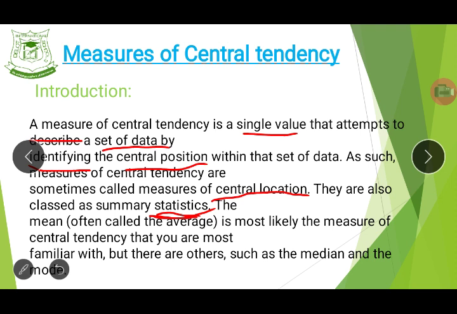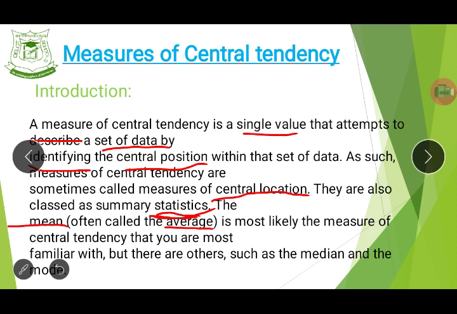Now, one of them is the mean, which we often call the average. This average is most likely the measure of central tendency that you all must be familiar with.